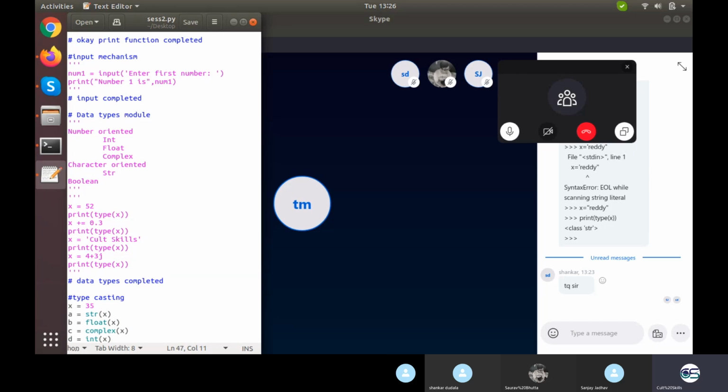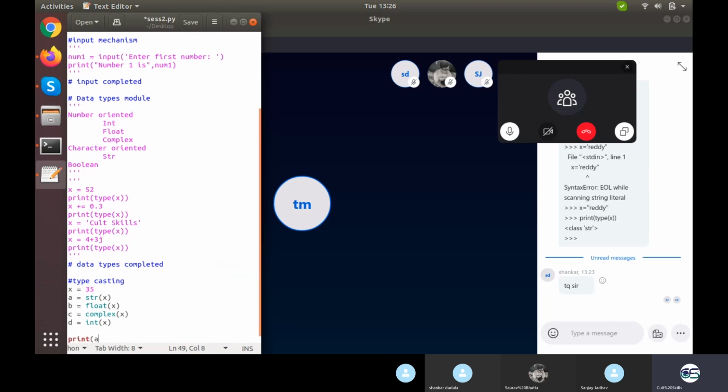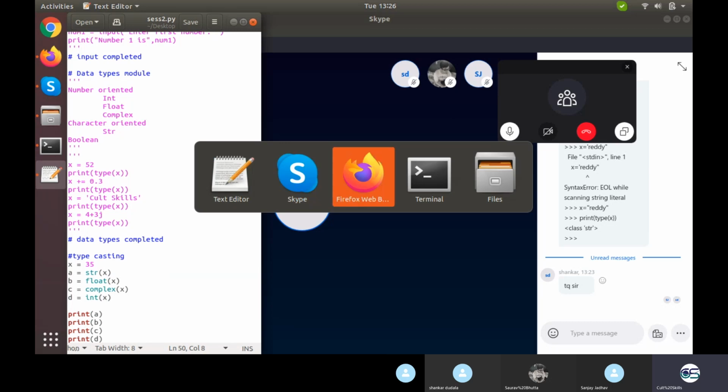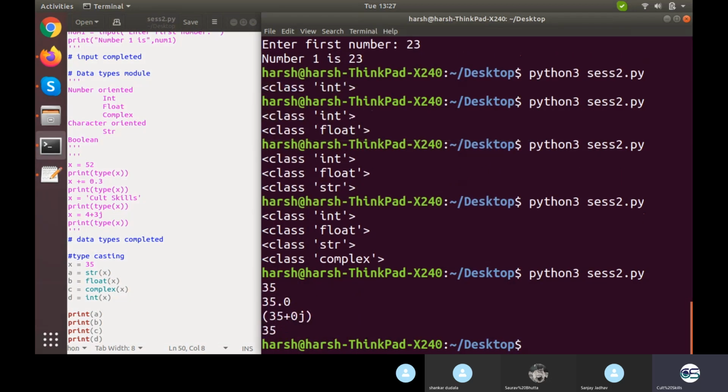It will remain the same for this. Now I will print a, b, c, and d. Let's execute this. When we turned it into a string, it remains the same, because the way of representing a string and a number is the same in the command prompt. When we turned it into float, it turned out to be 35.0. When we converted it into complex, it turned out to be 35 plus 0j, and it was by default an integer already.